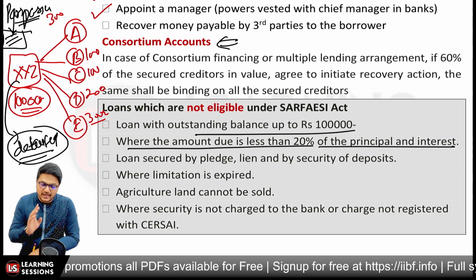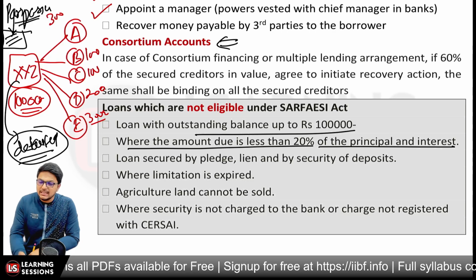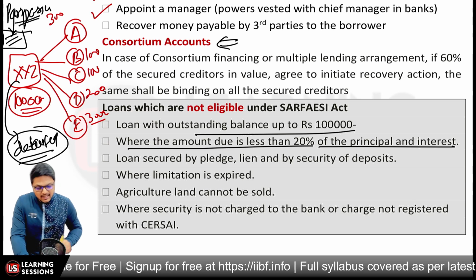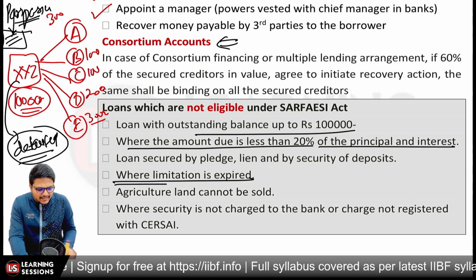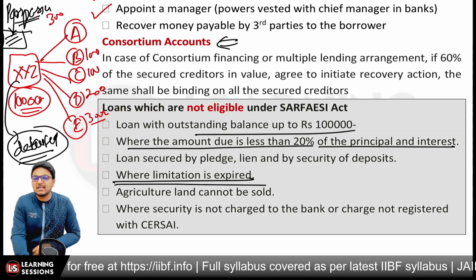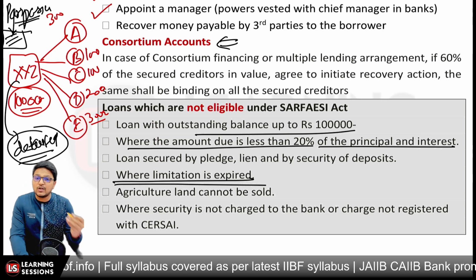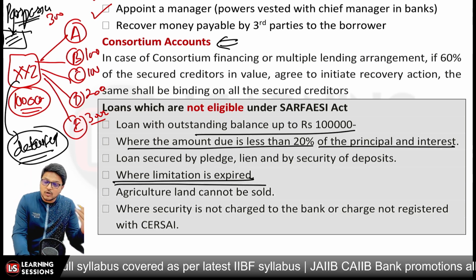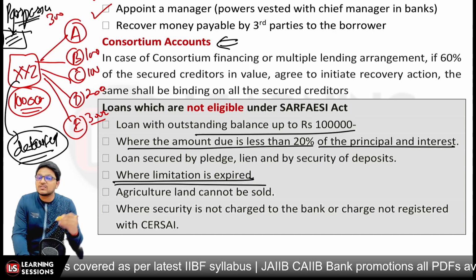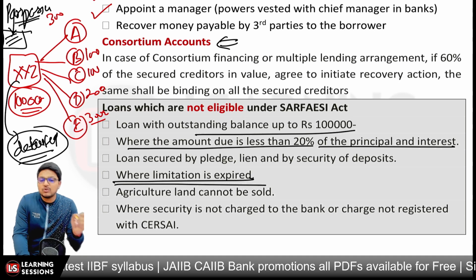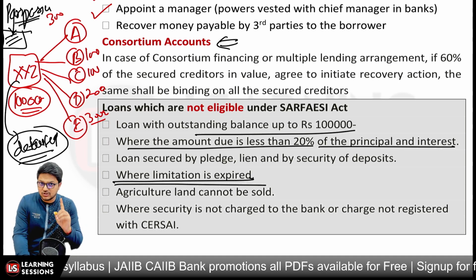And further, if you have created any charge by way of pledge, lien or security deposit, that is not eligible under SARFAESI. And in case the limitation has expired, limitation basically gives you the legal right to enforce the documents lawfully. If that is expired, that is, your BC letter is expired, in that scenario you cannot initiate the SARFAESI action, right?